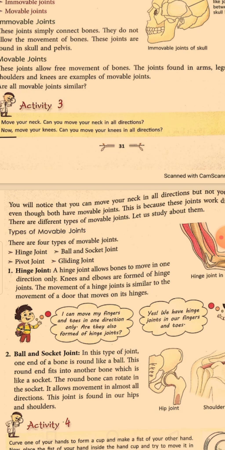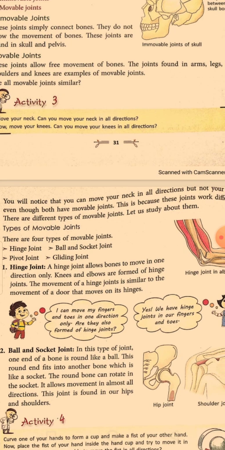Movement of a hinge joint is similar to the movement of a door that moves on its hinges. Okay, so I can now move here. The question is, I can move my fingers and toes in one direction only. Are they also formed of hinge joints? If you are moving your fingers and toes in one direction, does it mean they have hinge joints? Yes. Any joint from where movement in one direction is possible is categorized under hinge joint.